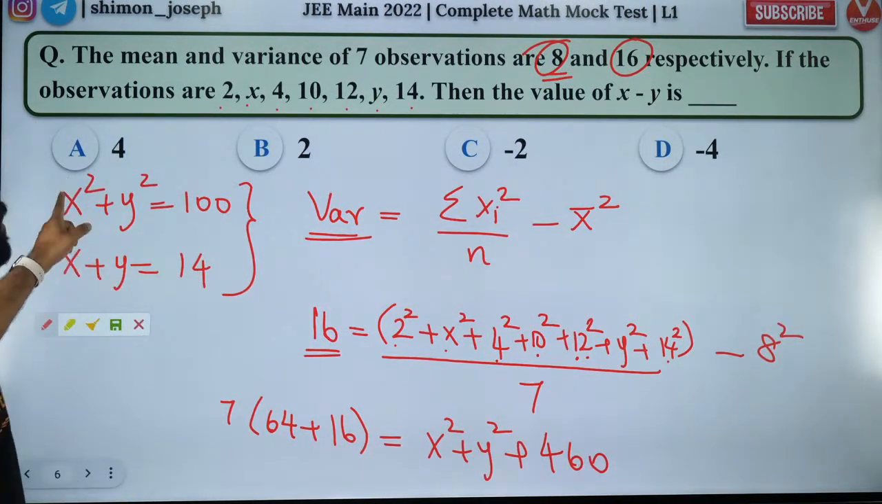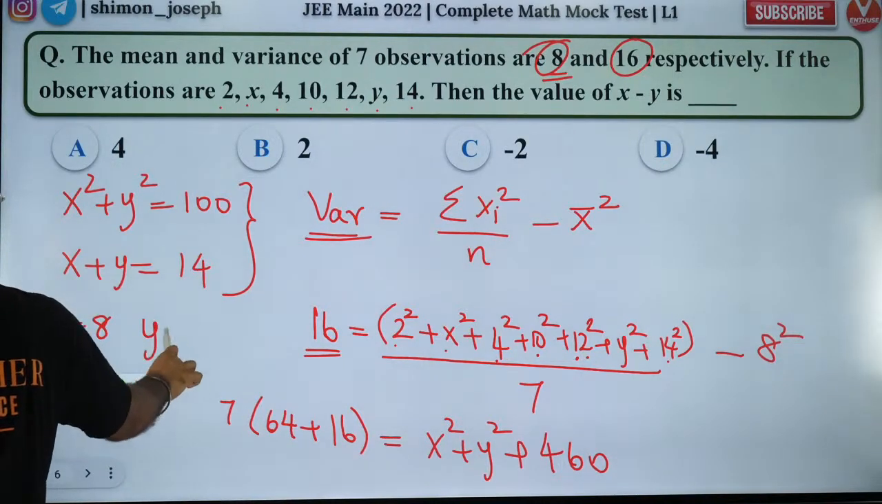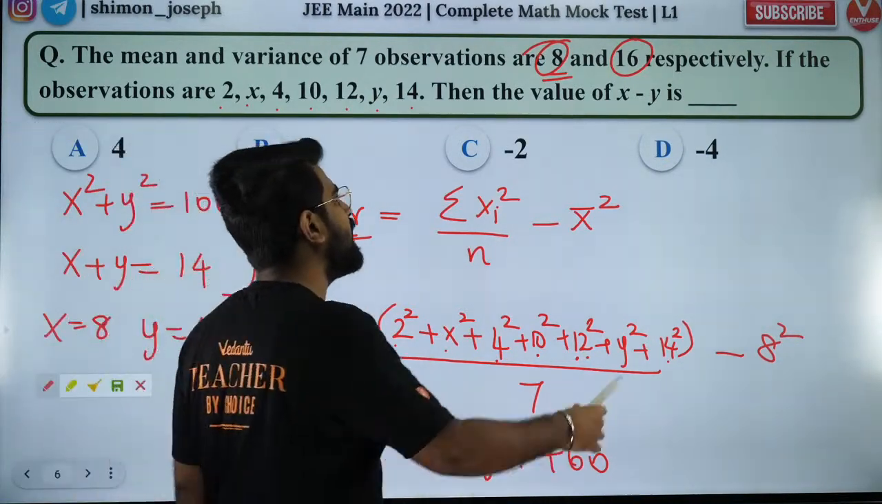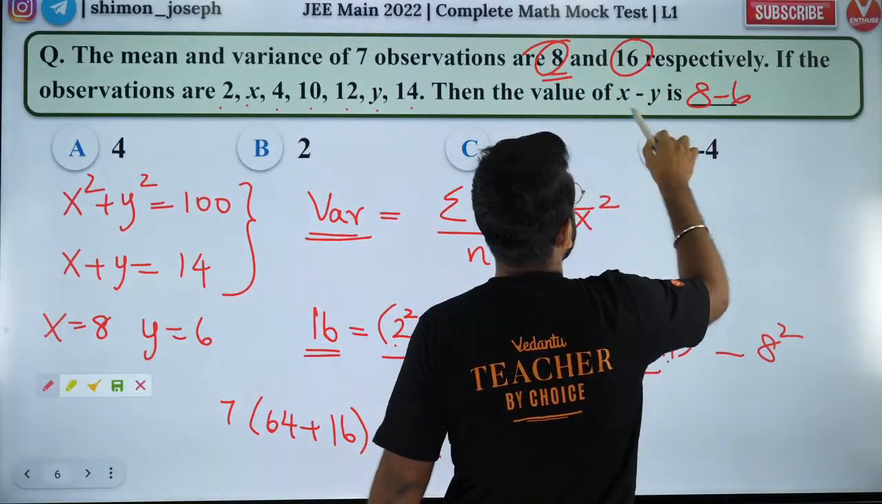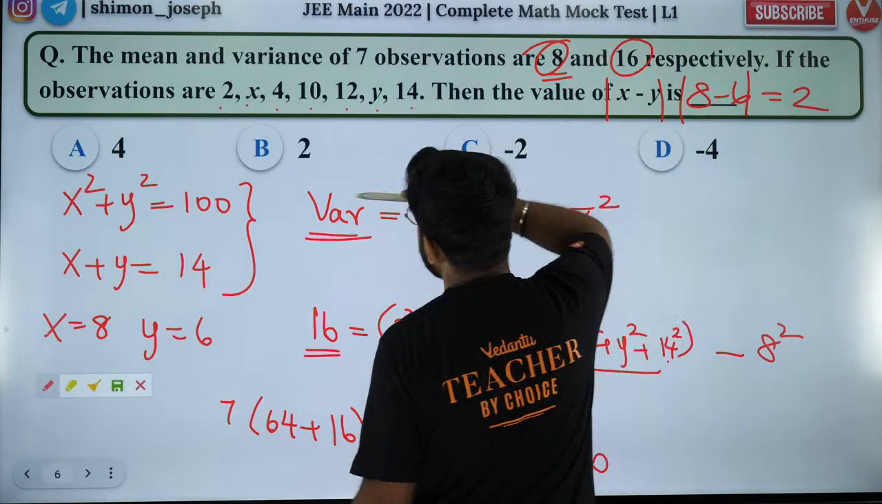So x is 8, y is 6. So one answer will be x equal to 8, y equal to 6. So the answer will be 8 minus 6, so 8 minus 6 will be 2. So actually guys, the question was modulus of that. So modulus of that will be 2. So answer is option B.